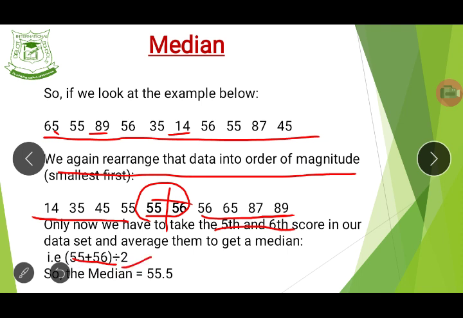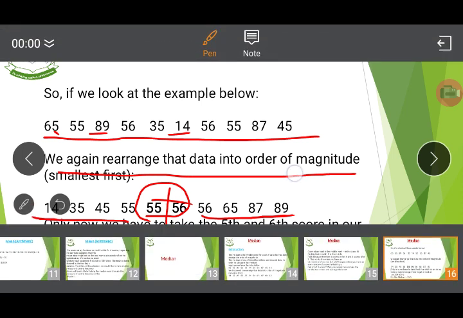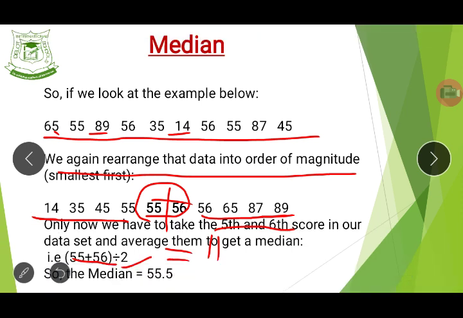When we add 55 and 56 together, what do we get? 111. Do you see that now? So when you divide it by 2, you have what? 55.5. Is that clear now?